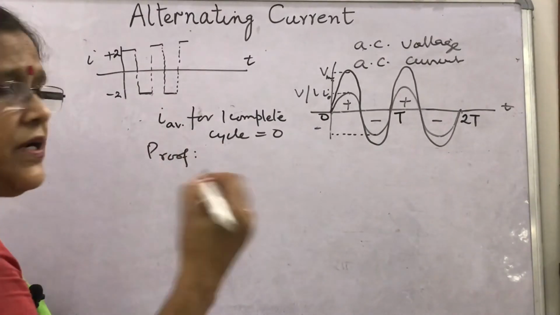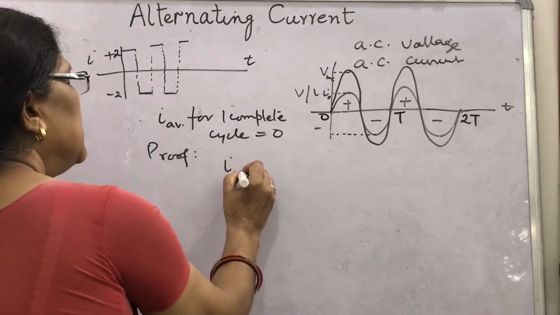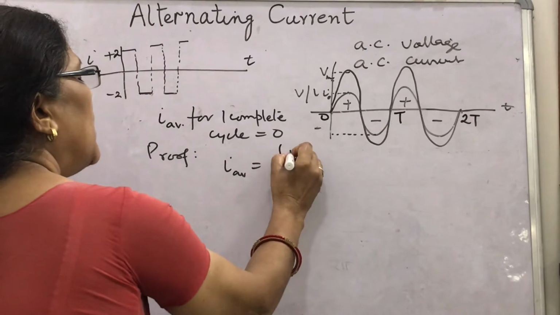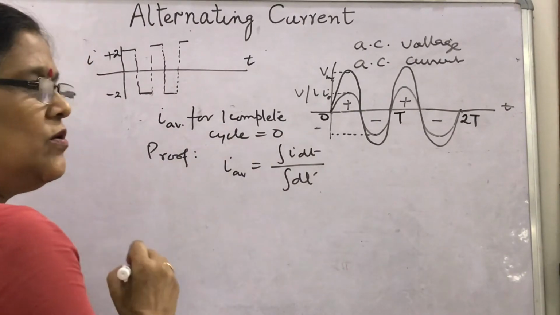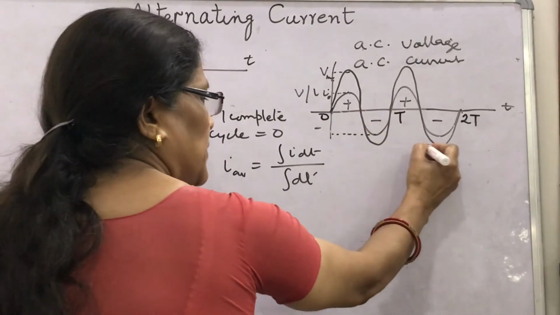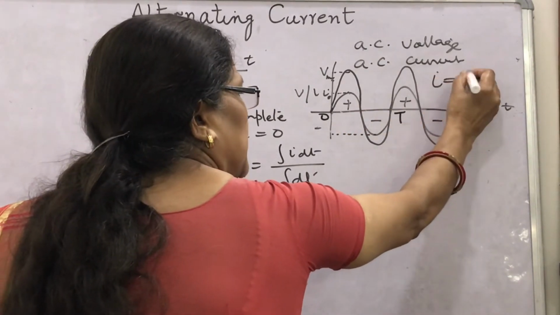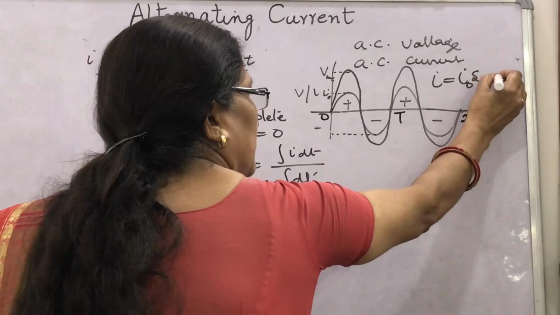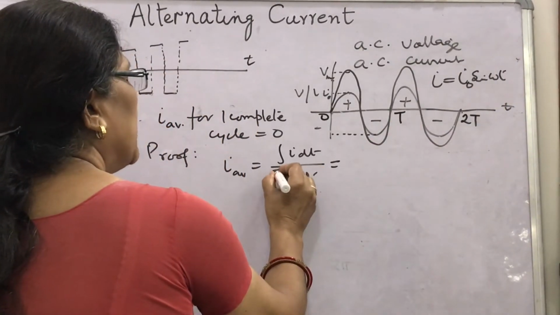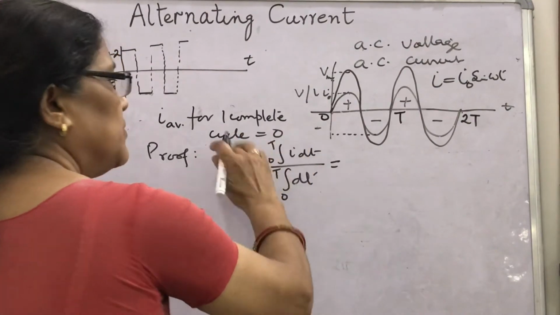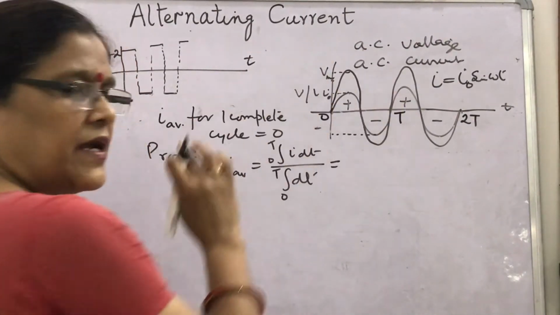Look what I told, that I average can be obtained by the integral of I dt upon the integral of dt. What is I represented here? I equal to I naught sine omega t. Put the value here and apply for one complete cycle the time limits 0 to T. 0 to T is one complete cycle.